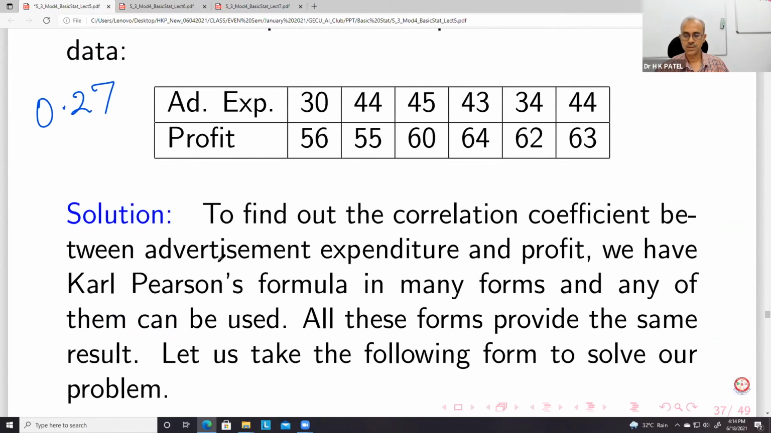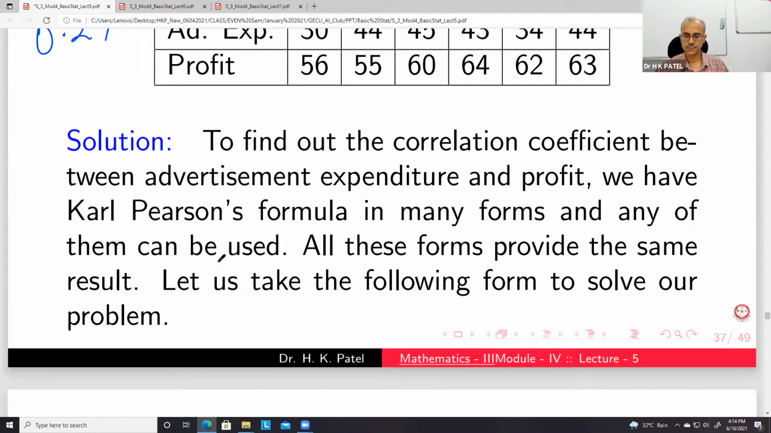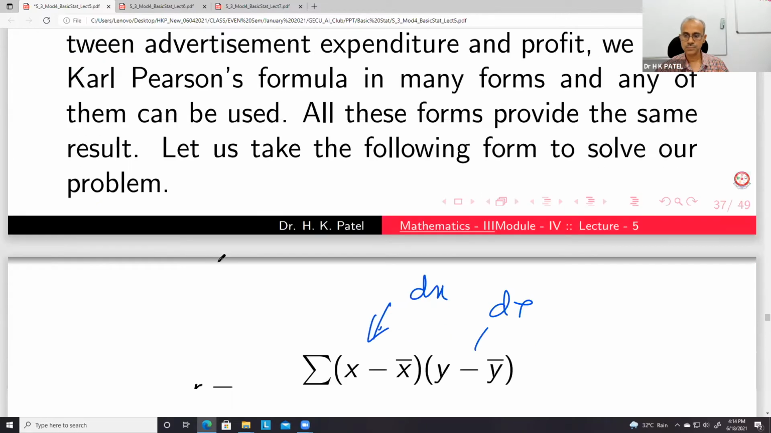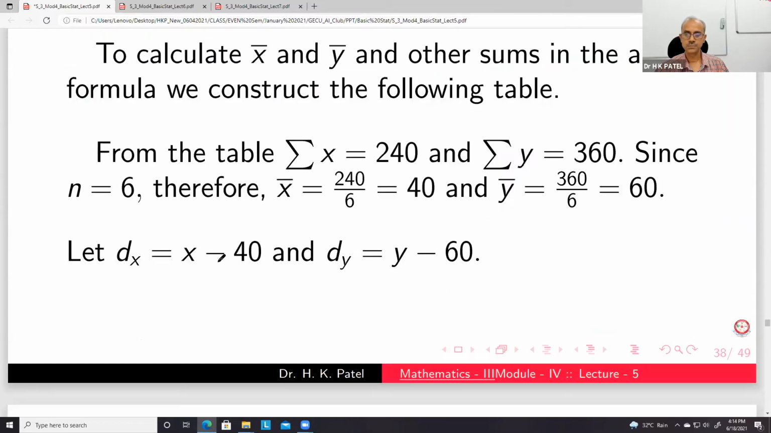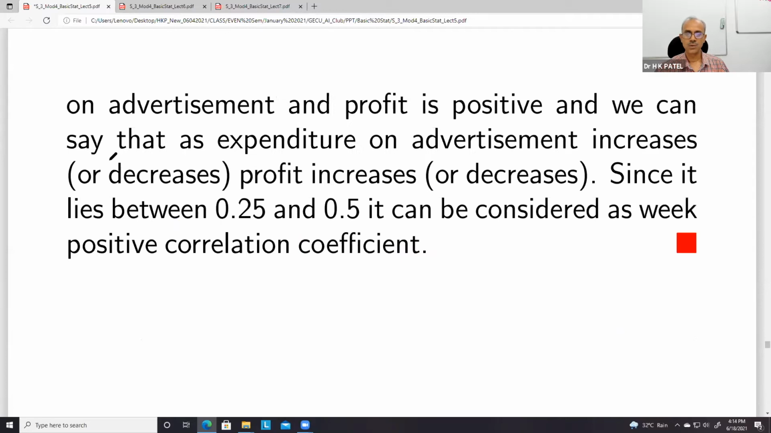But yes, some benefit is happening. We can say that as expenditure on advertisement increases or decreases, profit increases or decreases. Since it lies between 0.25 and 0.5, it can be considered a weak positive correlation coefficient.